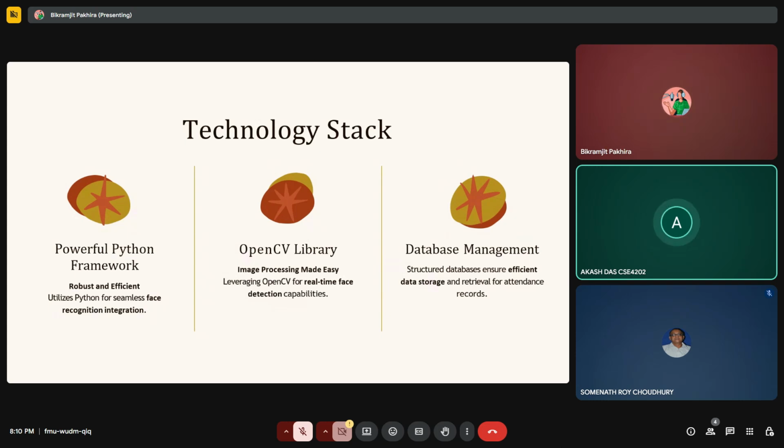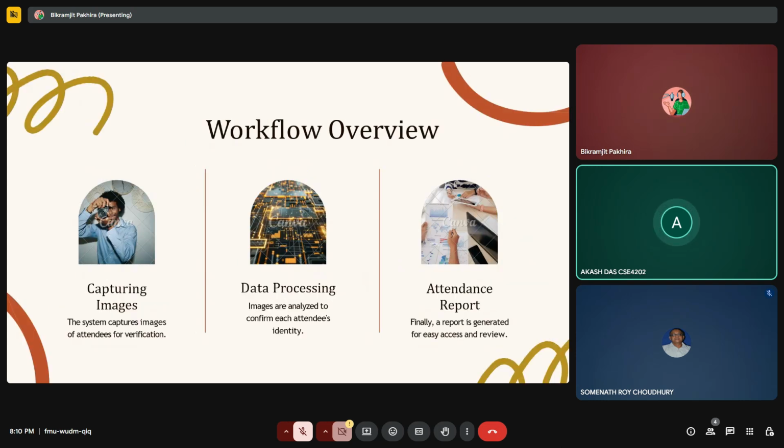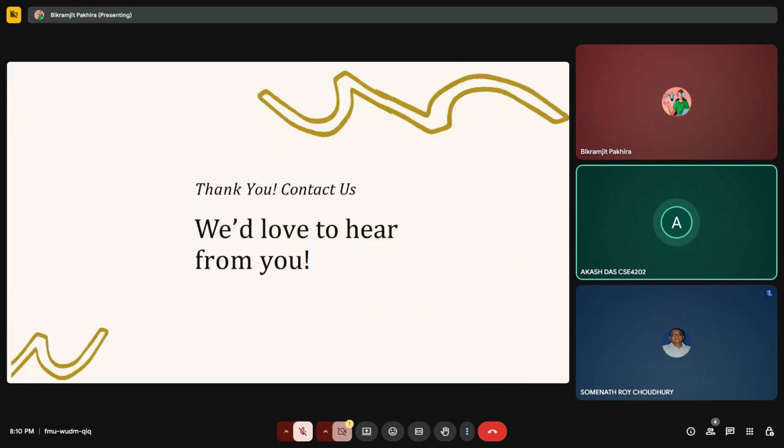And then slide number 5. Next, it performs data processing to analyze and verify identities using face recognition algorithm. Finally, the system generates an attendance report which can be accessed easily by educators and administrators. This end-to-end process saves time and ensures accuracy. So, in conclusion, our system makes attendance faster, error-free, and very useful for schools, colleges, and organizations. So that's all. Thank you.